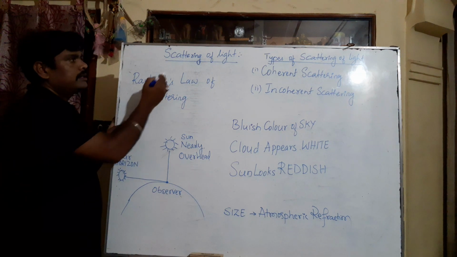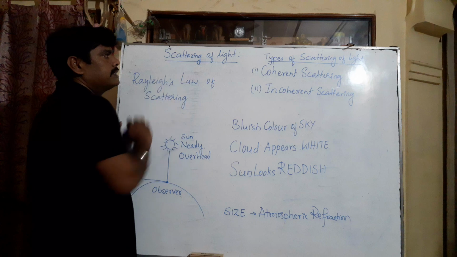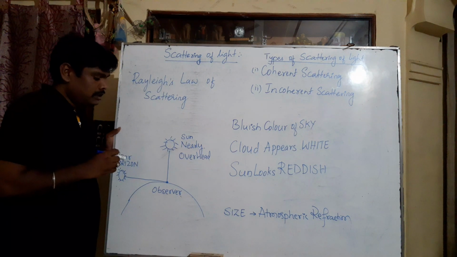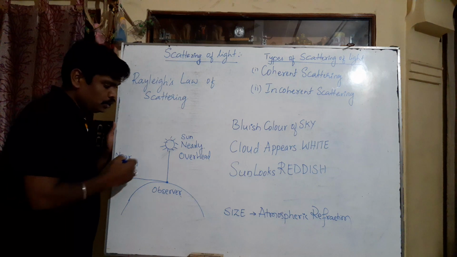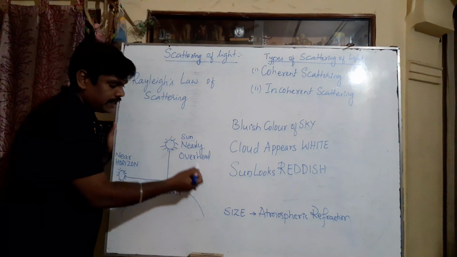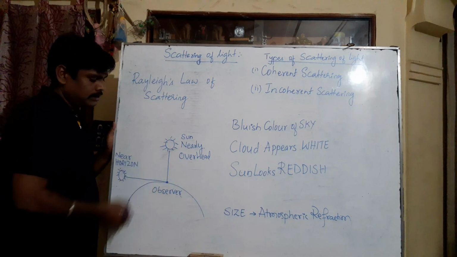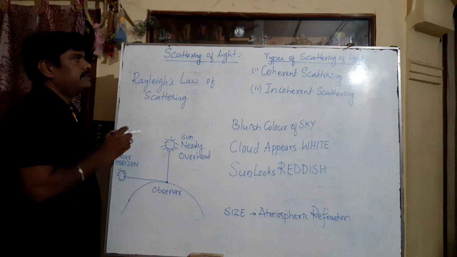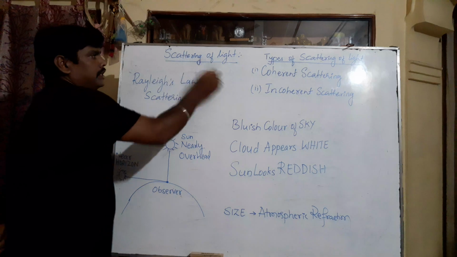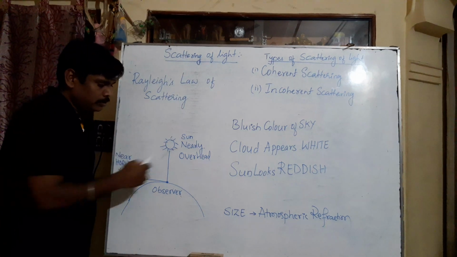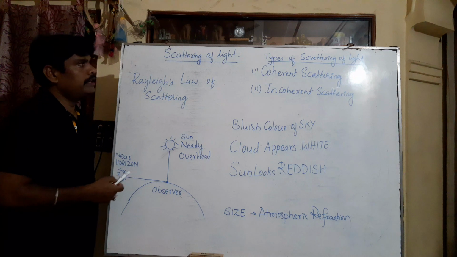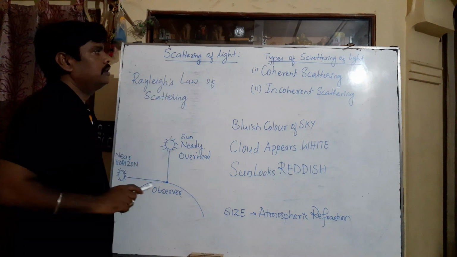So scattering of light is a natural phenomenon in which light changes its direction due to the presence of gas molecules in the atmosphere, right? That phenomenon is called scattering of light.